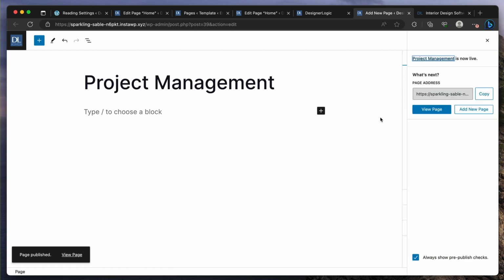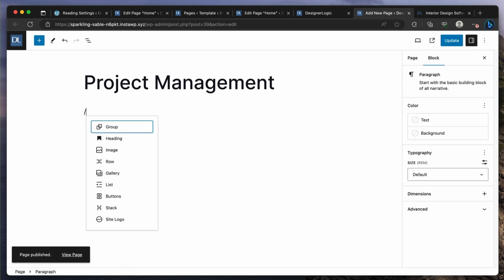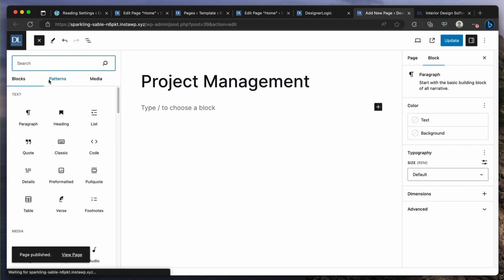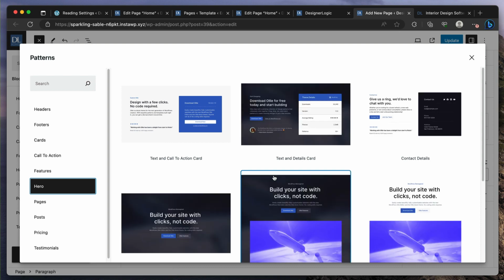So here, this doesn't have anything, but this page could have, I'm going to add, browse all, patterns. It could be its own thing.